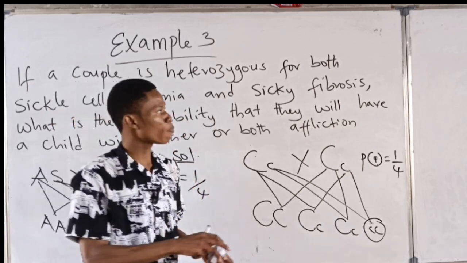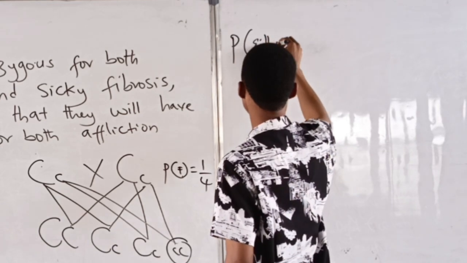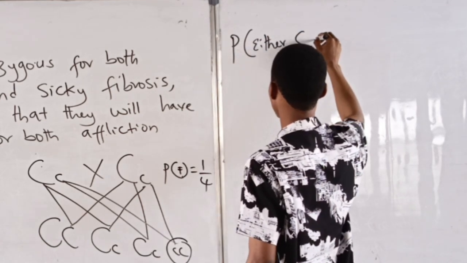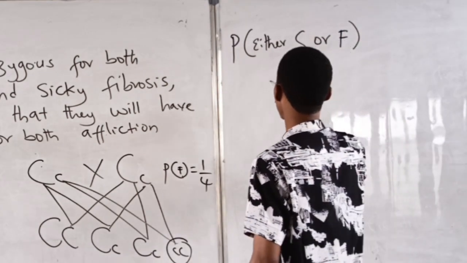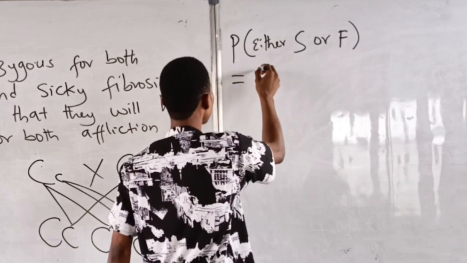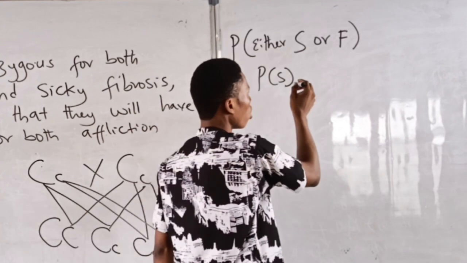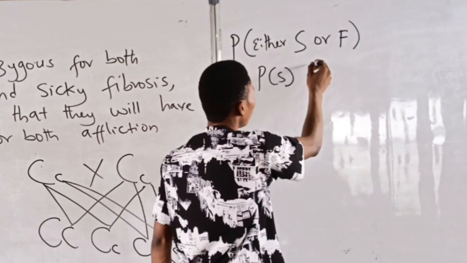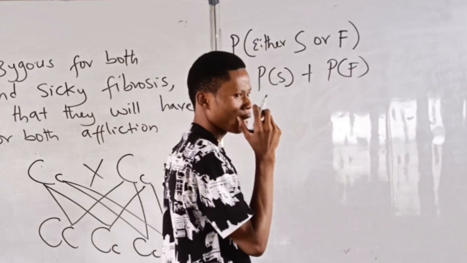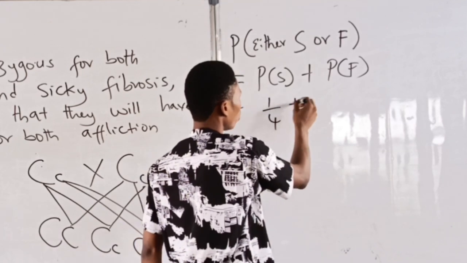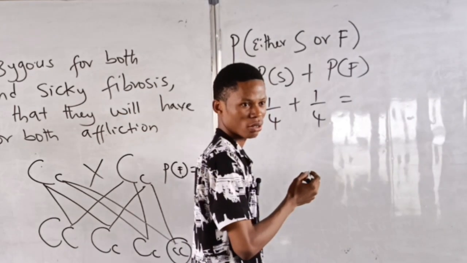So the probability of either sickle cell anemia or cystic fibrosis, I'm using F, will be equal to the probability of sickle cell anemia plus the probability of cystic fibrosis. So 1/4 plus 1/4 gives us what?